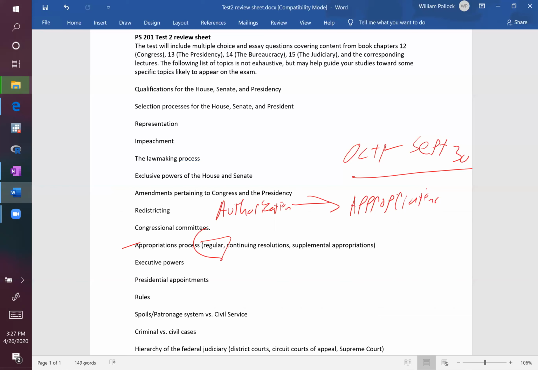Every year, there's supposed to be a set of appropriations bills in place by October the 1st to fund everything that's going on in the federal government for that fiscal year. We talked about how, just based on the overall level of dysfunction in Congress and things like polarization, the regular appropriations process is usually very contentious and difficult to complete. And so you'd have to go back many years to actually find a time in which the regular appropriations were completed on time. And what usually happens is we'll get to October the 1st and the regular appropriations negotiations will